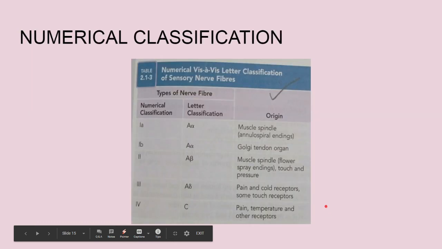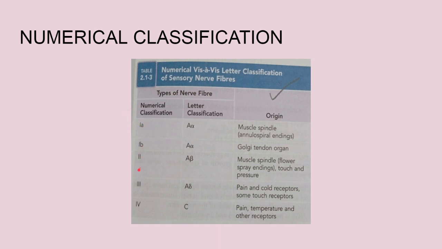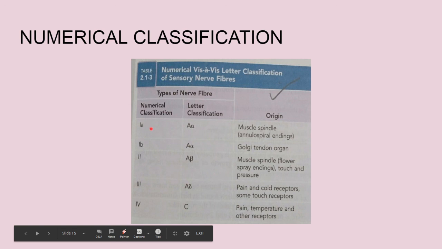Now next is the numerical classification. Numerically they are classified on the basis of numbers 1, 2, 3 and 4, and the 1 is divided into 1A and 1B. And these are the origins.